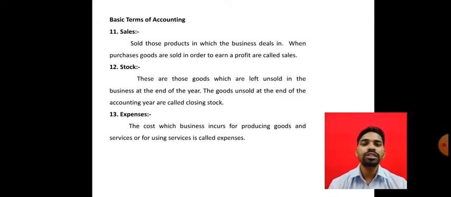Expenses means that after incurring them in the business, we immediately get the economic benefit, that is, the profit. That is nothing but expenses.